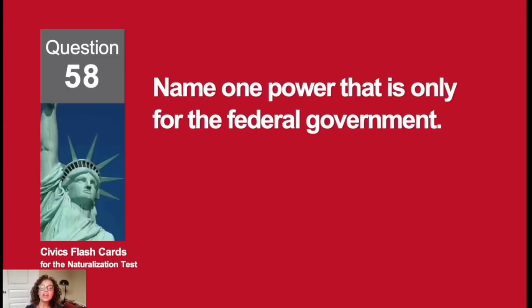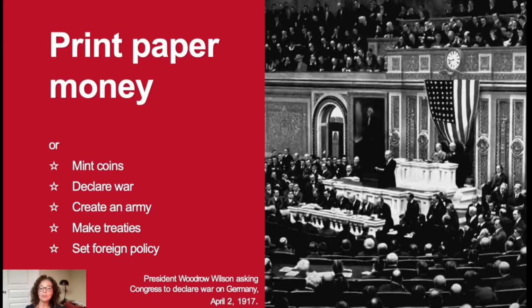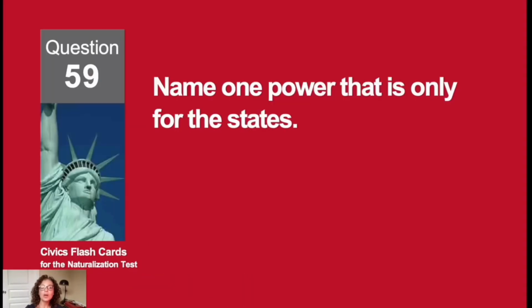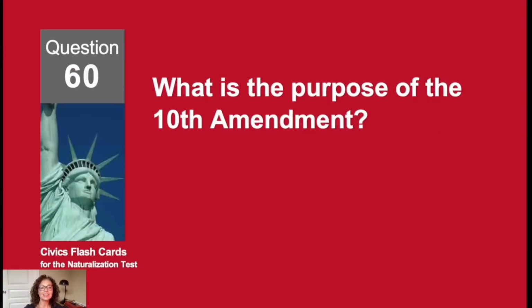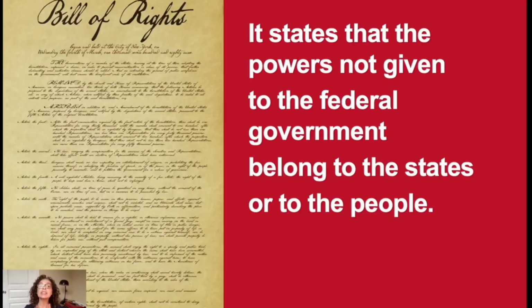Name one power that is only for the federal government. To print paper money. Name one power that is only for the states. To give a driver's license. What is the purpose of the 10th Amendment? It states that the powers not given to the federal government belong to the states or to the people.